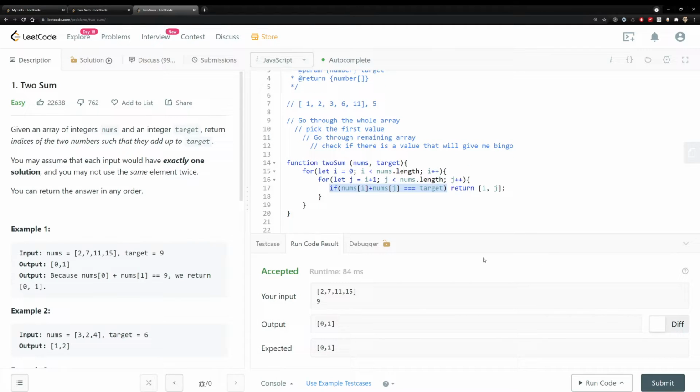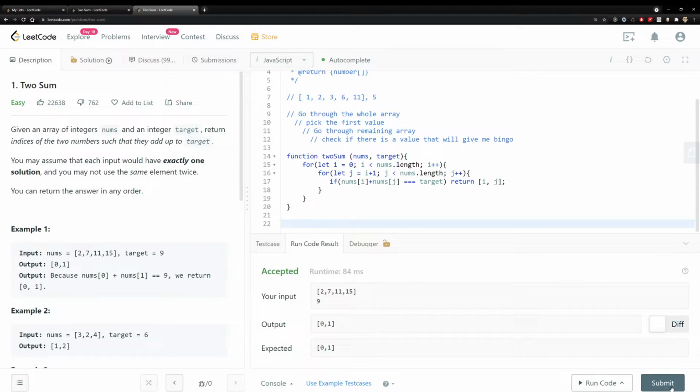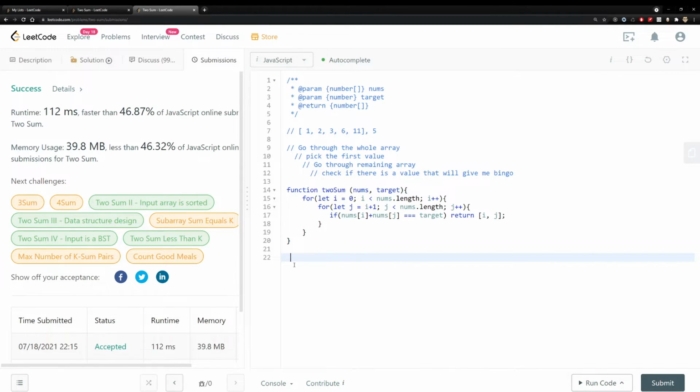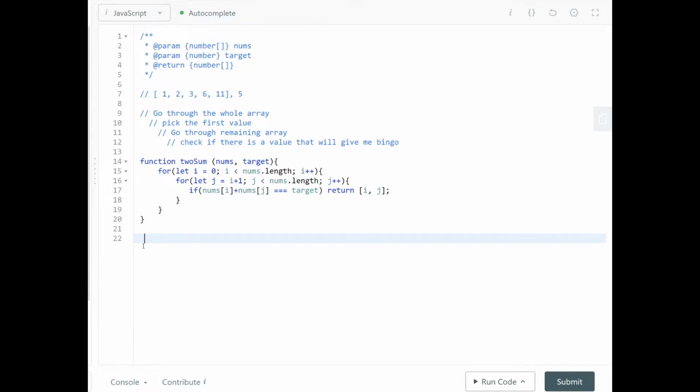Now, even though this is a solution, we always want to check whether or not this is an optimal solution or not, right? So one way to check whether or not this is optimal is I always like to look at a couple of things. Wait, but before we do that, let's submit and see if it works. Cool, it works, but it's slow as hell. Okay, cool. So let's try to find an optimal solution. So how do we do that?